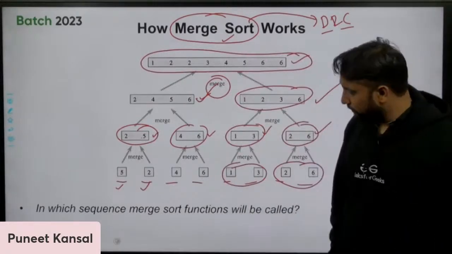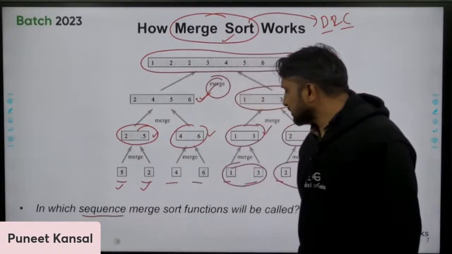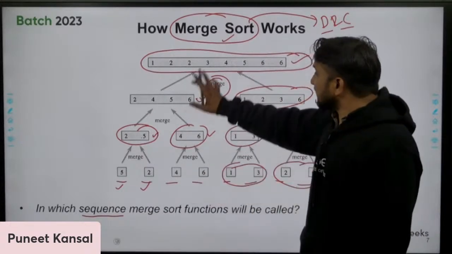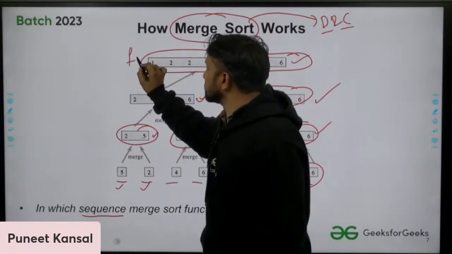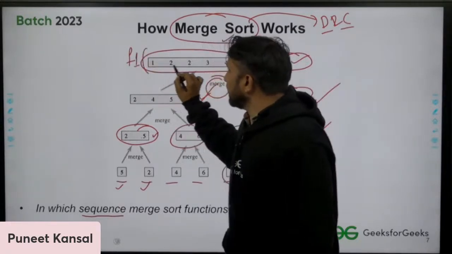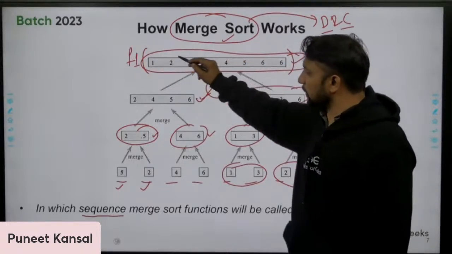One question from quick sort, merge sort. In which sequence, actually, these are the functions you are calling. Okay, so these are the functions. Let's suppose this is function 1. In this function you pass this as an input. This is your input, you pass this.